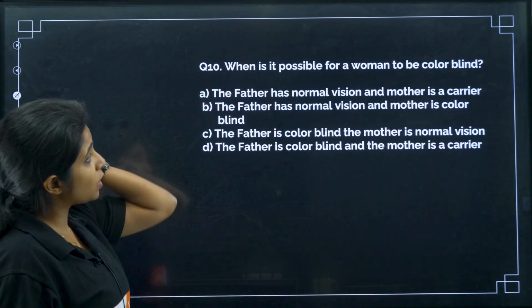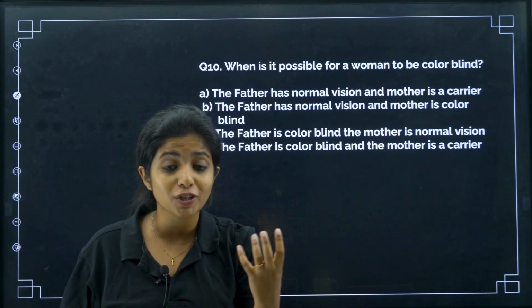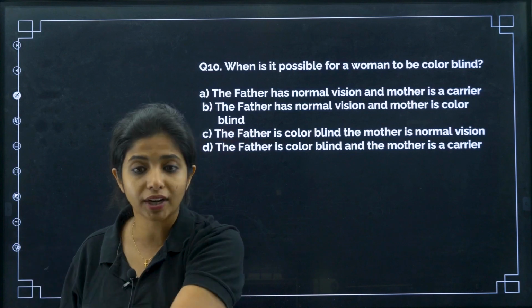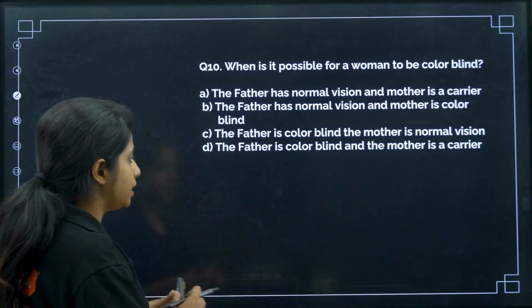Now, when is it possible for a woman to be color blind? When is it possible for a woman to be color blind, my dear children? Color blindness is a X-linked recessive trait. It will be present if both are like this.